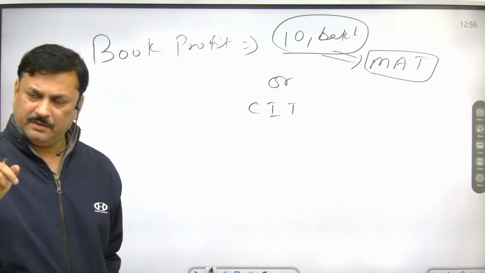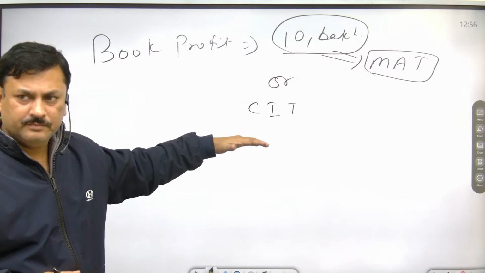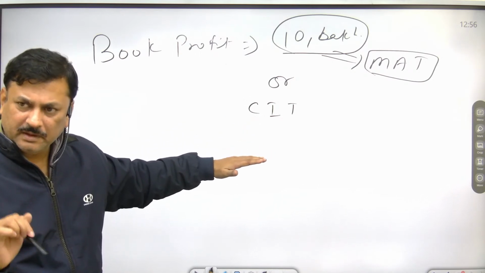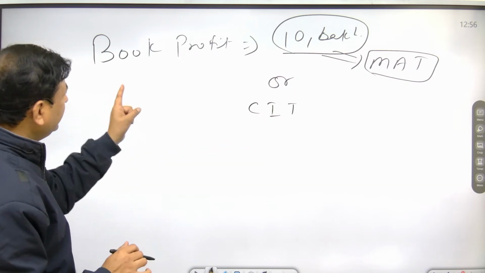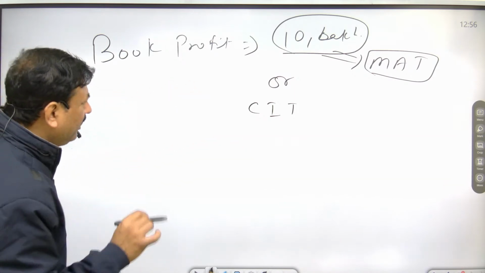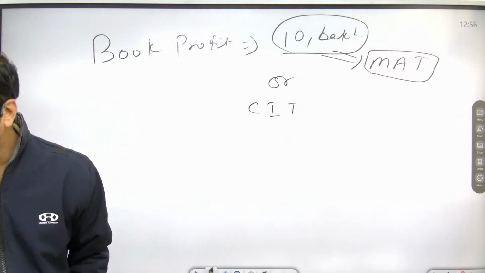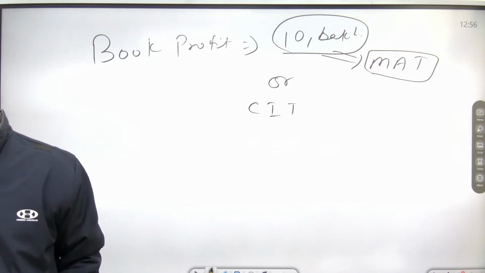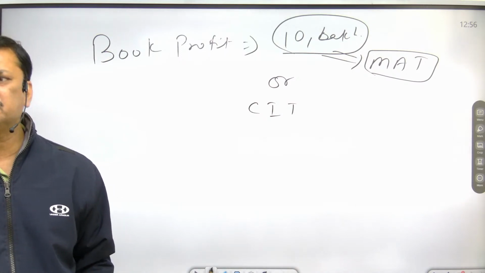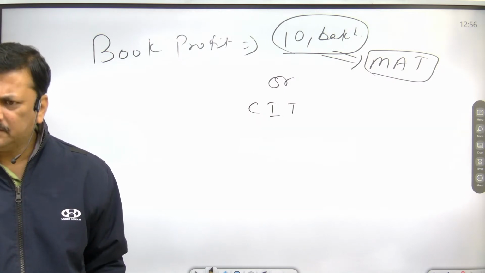The company has to pay either MAT or IT, whichever is higher. This is the book profit of a company. Now suppose the government has said: invest this amount of money in a particular area, and the companies that invest in that area will get some tax rebates.